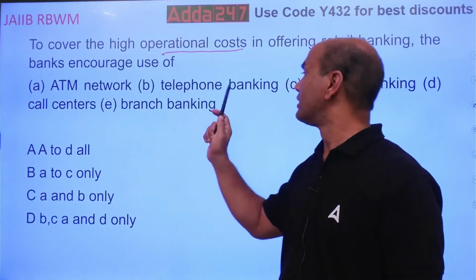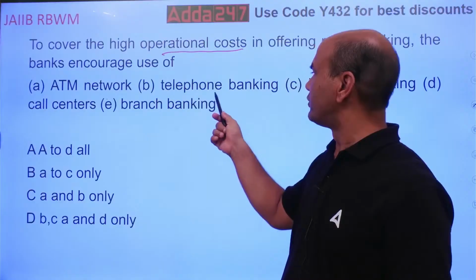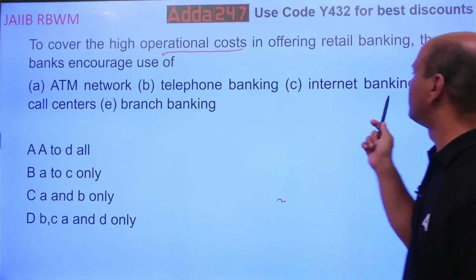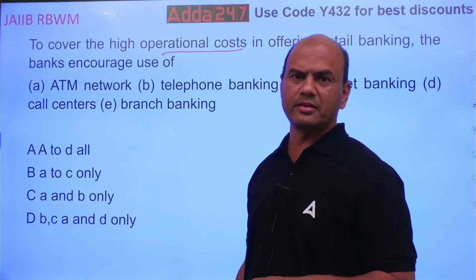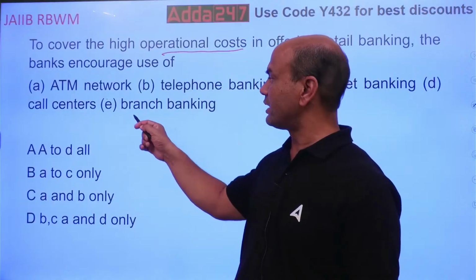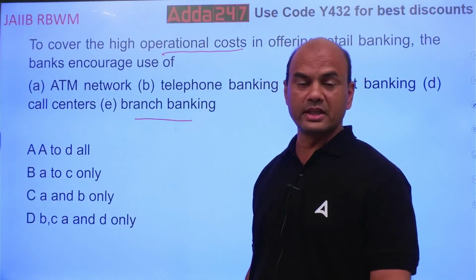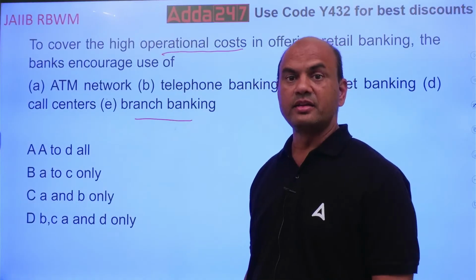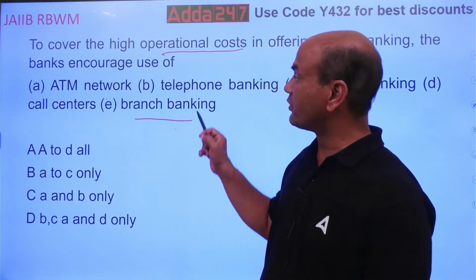So machine. Keep it very simple. Machine and human being. Telephone, machine. Internet banking, machine. Call centers, a sort of machine only. Human beings are there, but not direct banking. But branch banking, here the costs are huge nowadays. Your salaries, electricity, then there are human errors, many things are there. So that's why, what will the bank promote?